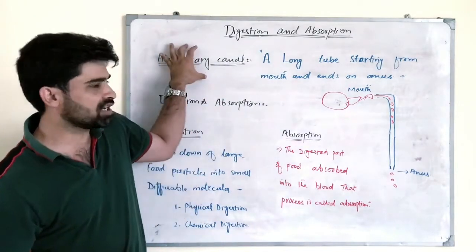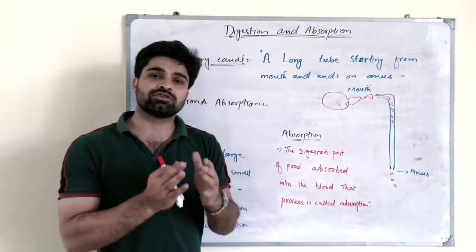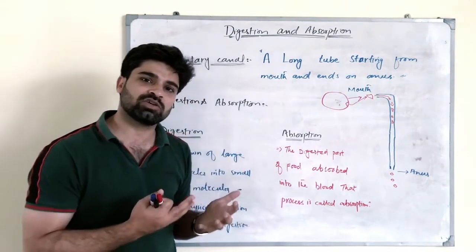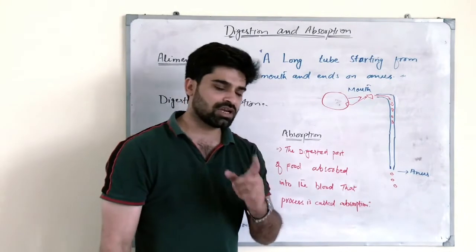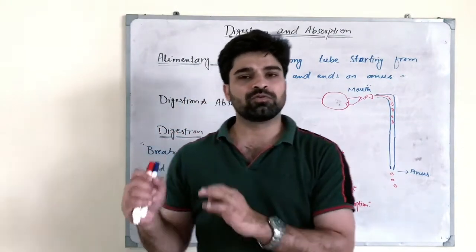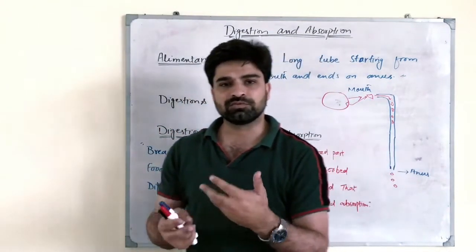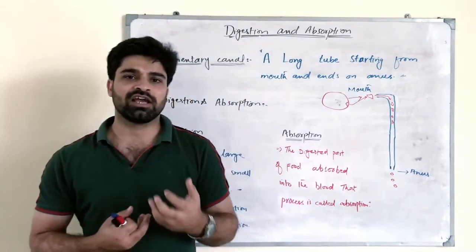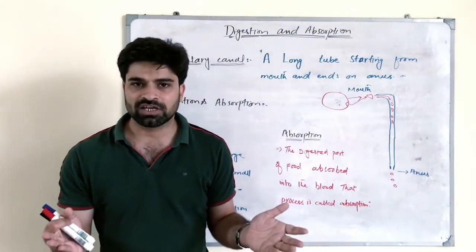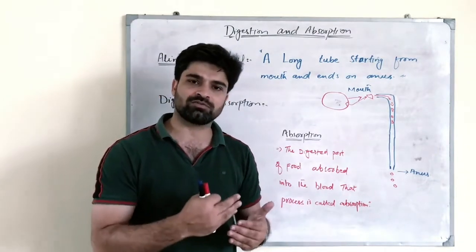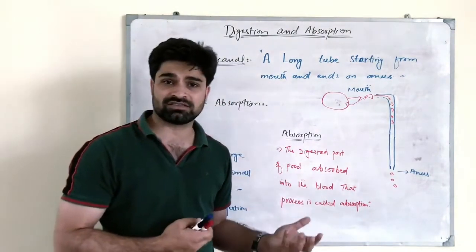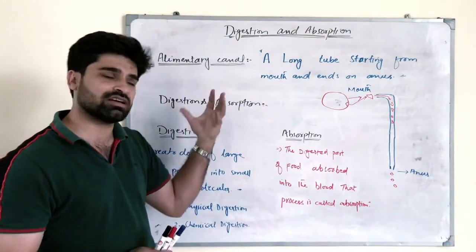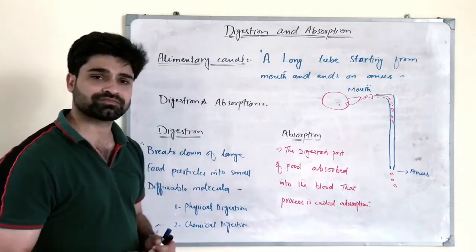The alimentary canal is basically a tube that starts from the mouth and ends at the anus. Remember students, the food we eat always enters through our mouth, and the undigested food is passed out through our anus, and that occurs in the alimentary canal.